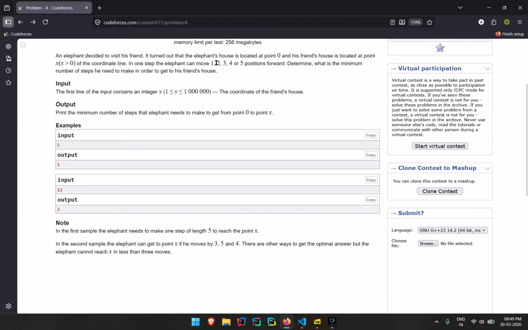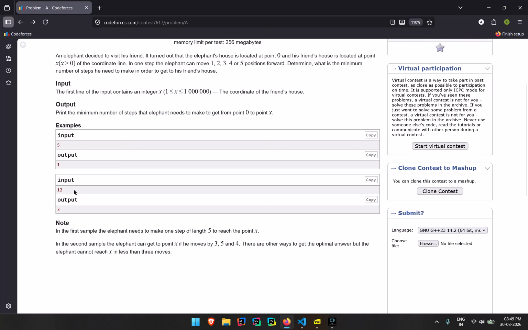If you have a number 12 and you divide it by 5, you get 2 point something. I ignored that something, took the 2, and added 1 to it, because anything after that, the elephant is able to take in one step.